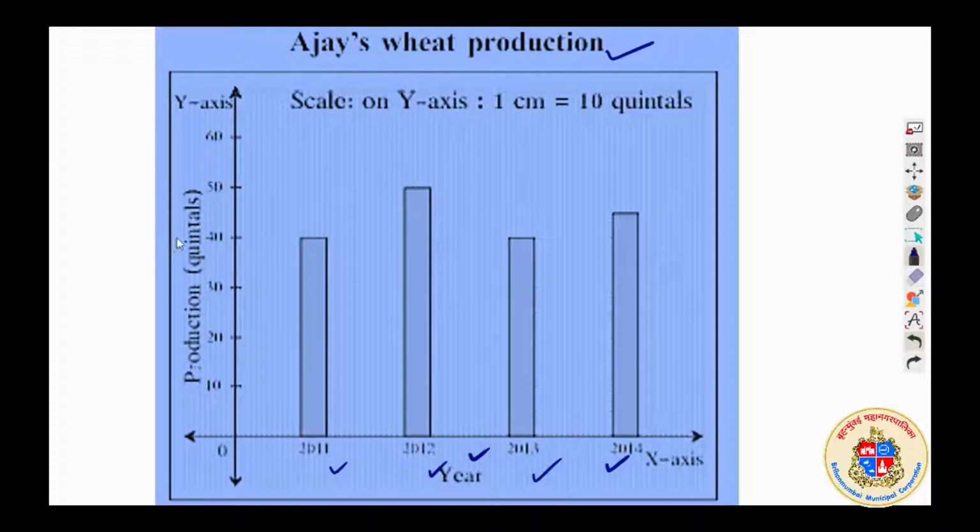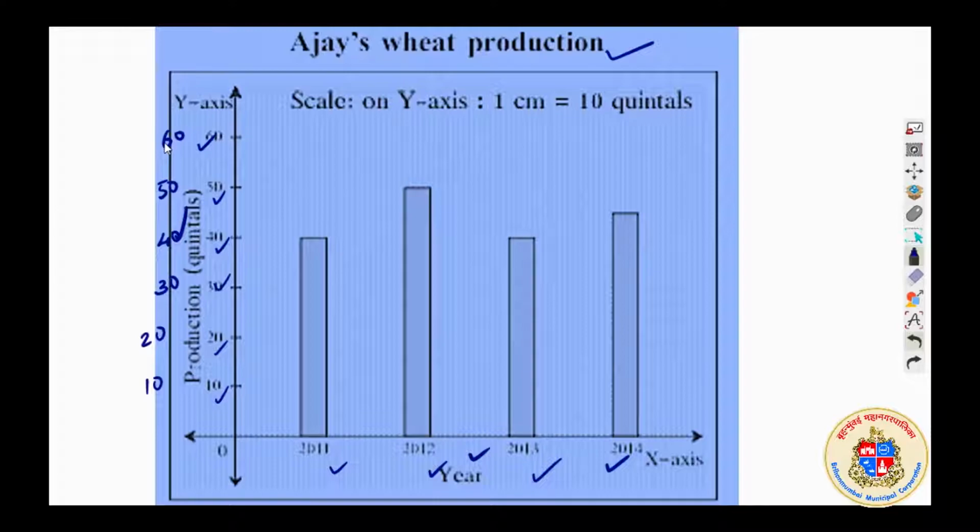And the production is in quintals, in terms of 100 kgs, that means you should multiply with 100. Now here it is 10 quintals, 20 quintals, 30 quintals, 40 quintals, 50 quintals, 60 quintals. I told you, as it is a textbook page, the clarity is a bit low; later I will make my own.